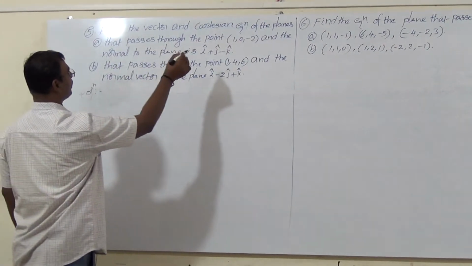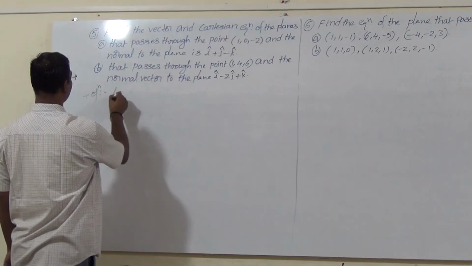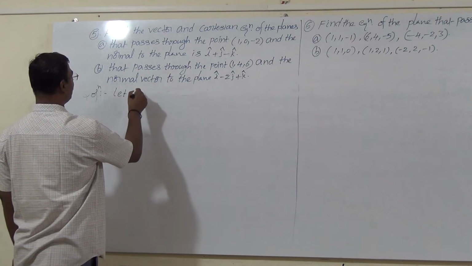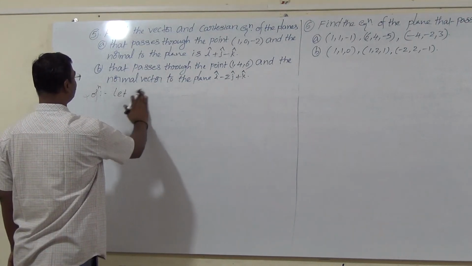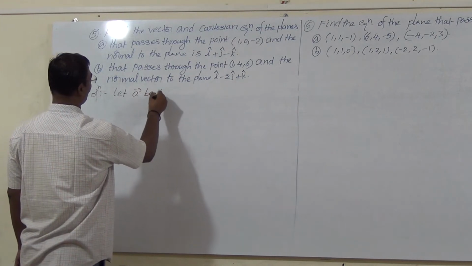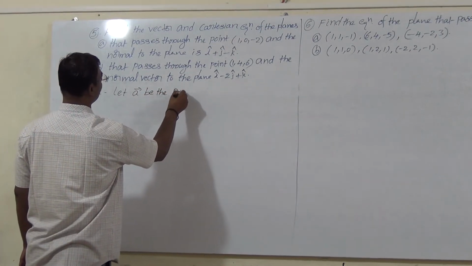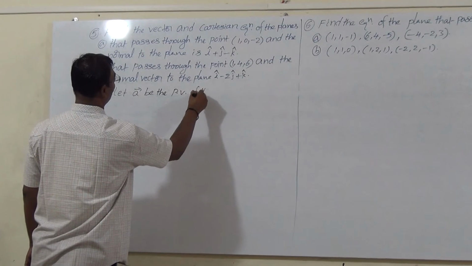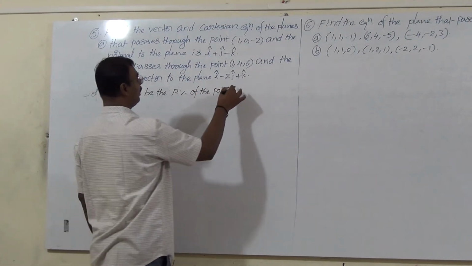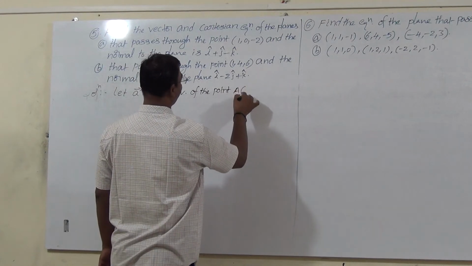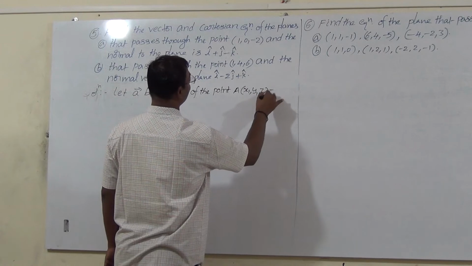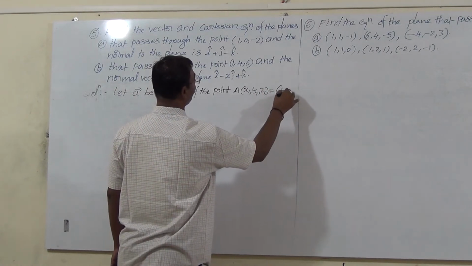Firstly, the point is given. Let a bar be the position vector of the point A (x1, y1, z1) equal to (1, 0, -2).